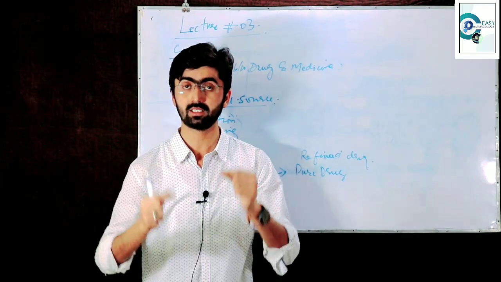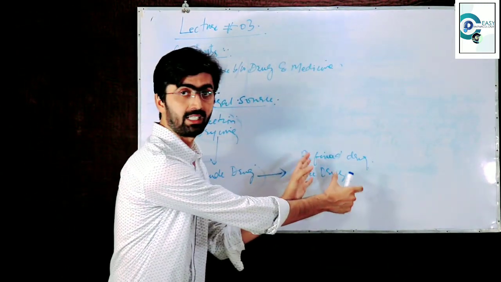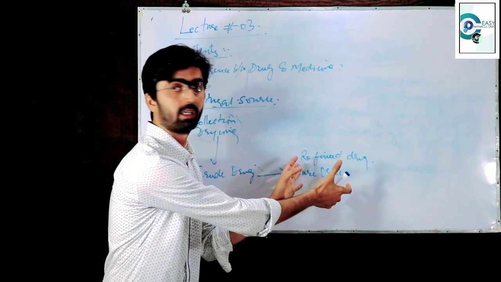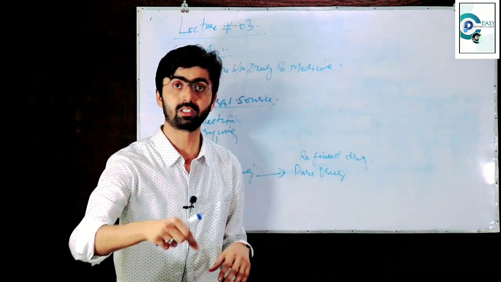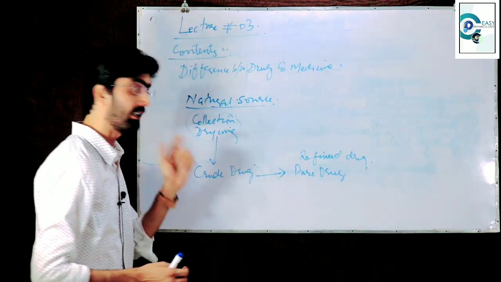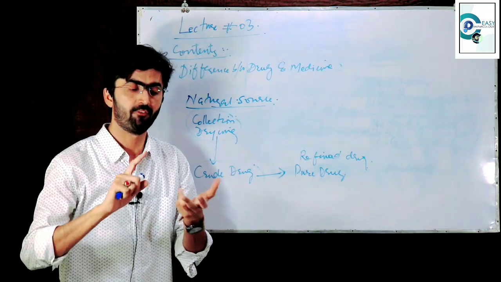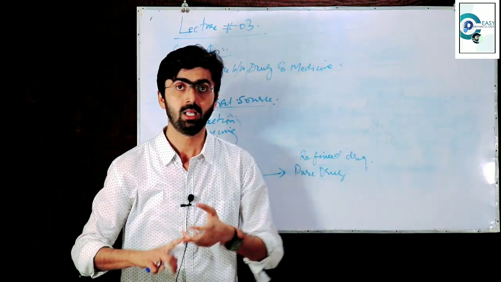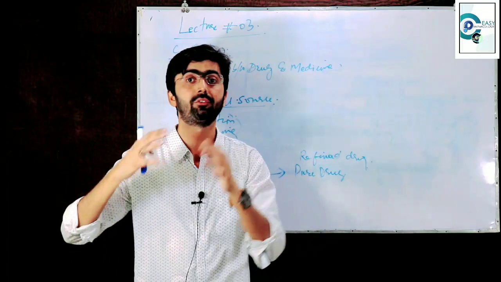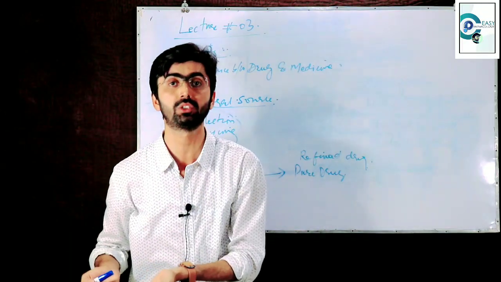That's why there is the need to refine this drug to get the required component which has its effect on the heart as the cardiotonic. This is one of the reasons, because this is a mixture. One component may have the effect on the heart, but the other components may have effects on other body parts. They may have other therapeutic uses.